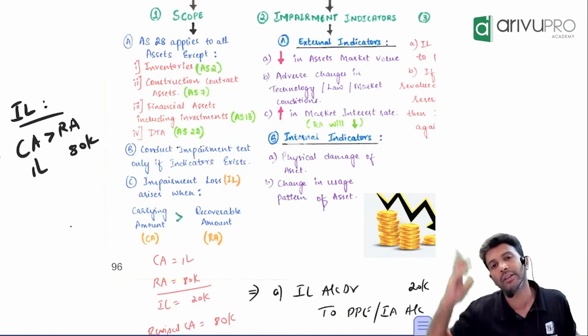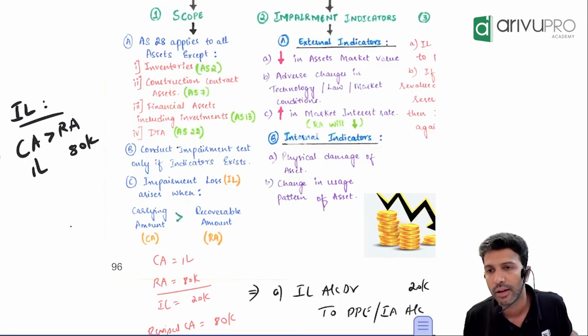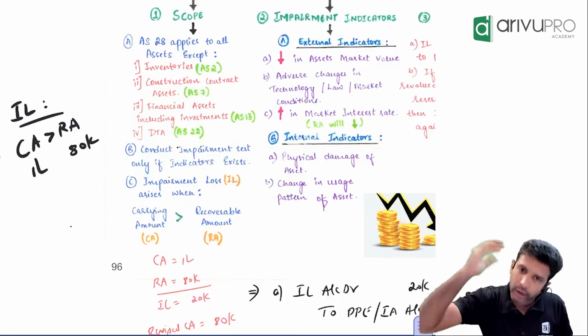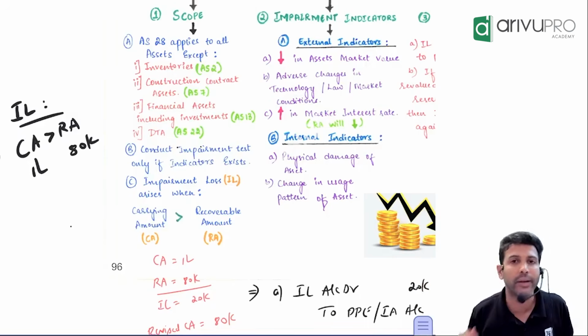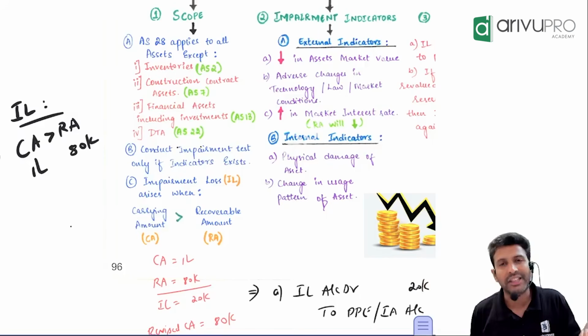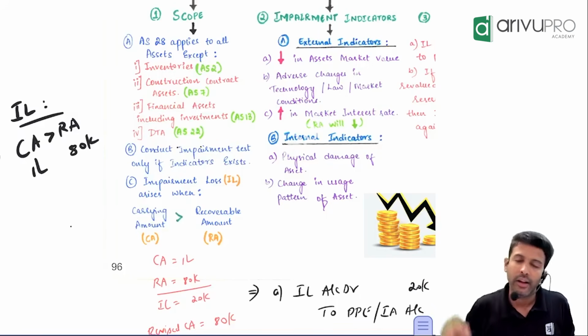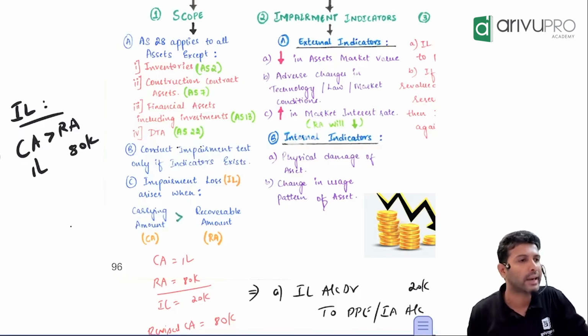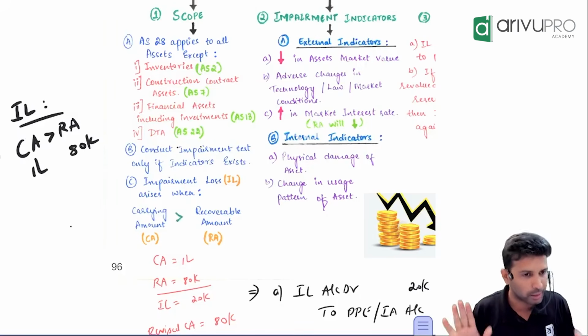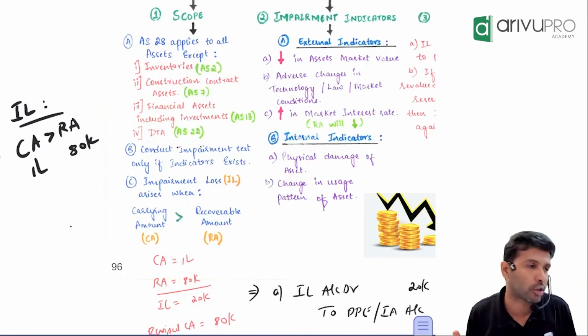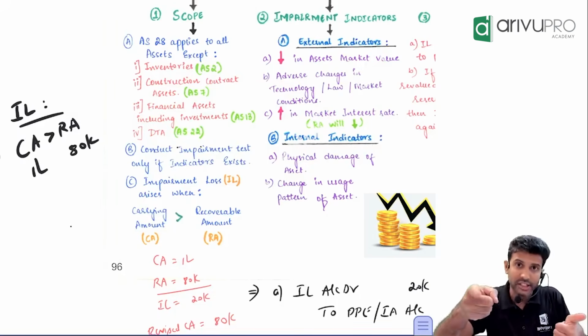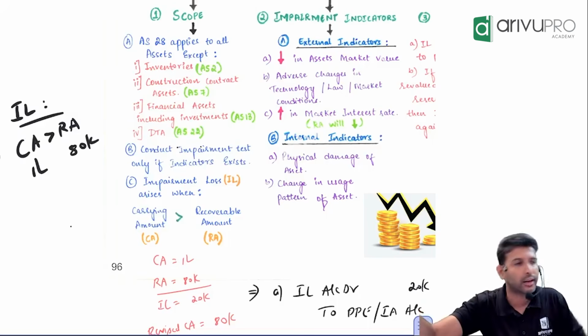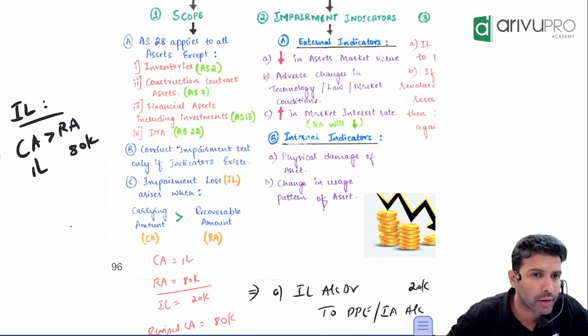Alright. What if you have foreign currency cash flows? First find out value in use in foreign currency only and then convert it into Indian currency using what rate? Exchange rate. Which day's exchange rate? Whichever day you want value in use, that day's exchange rate you use. That's pretty much it. And where will you transfer impairment loss to? First you will adjust it with revaluation reserve. If RR is not there, then P&L. That's all pretty much what we have learned.